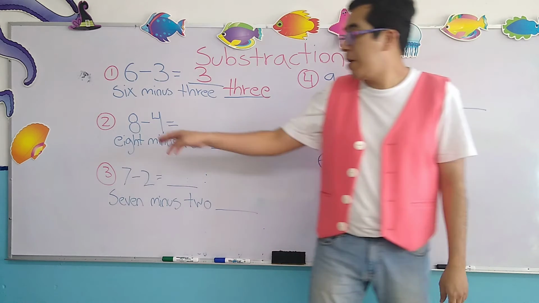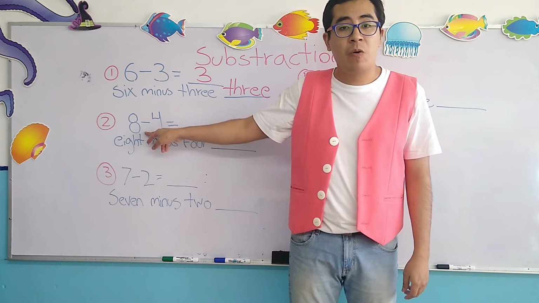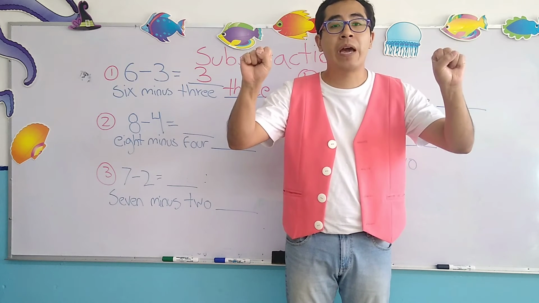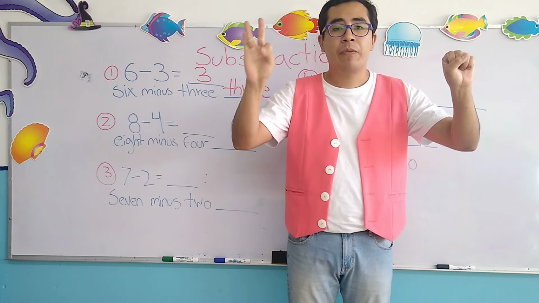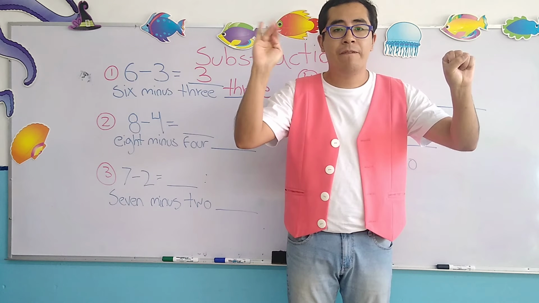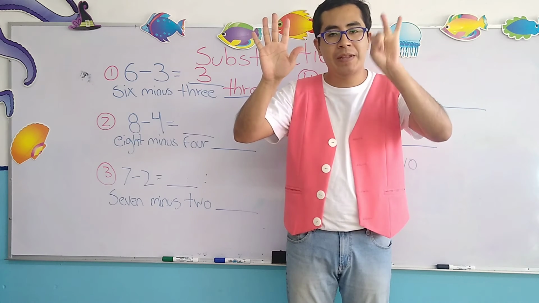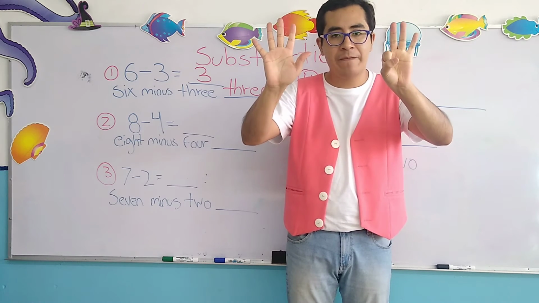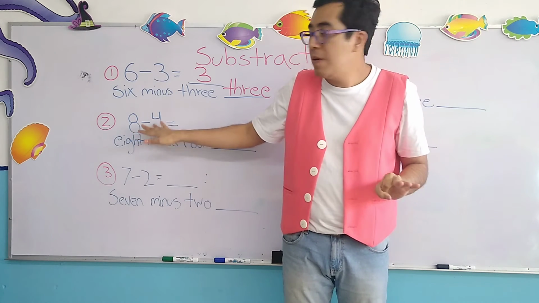Now, let's continue with the second subtraction, okay? For this, we have two numbers. The first one is number 8. So, first of all, we have to count 8 fingers. 1, 2, 3, 4, 5, 6, 7, and 8. We have 8 fingers. Now, 8 minus 4.